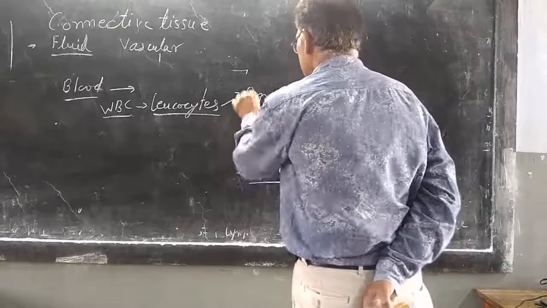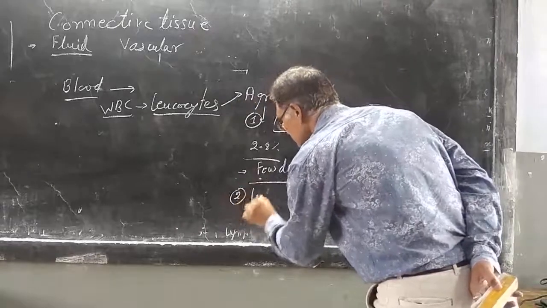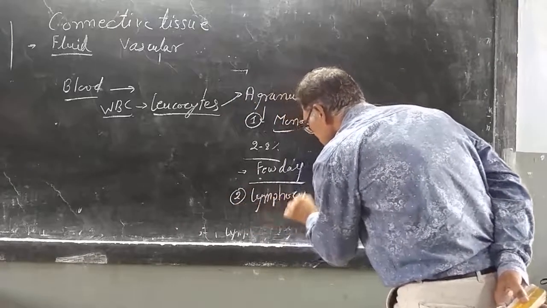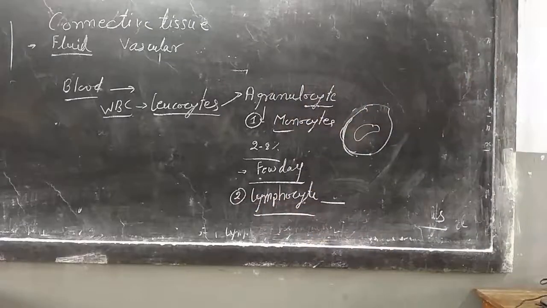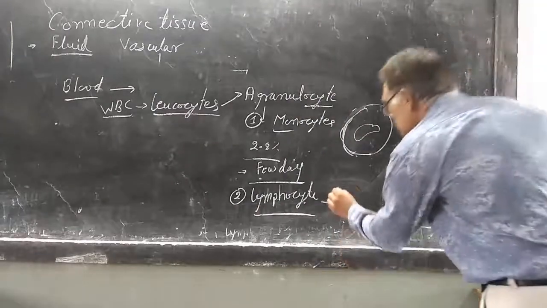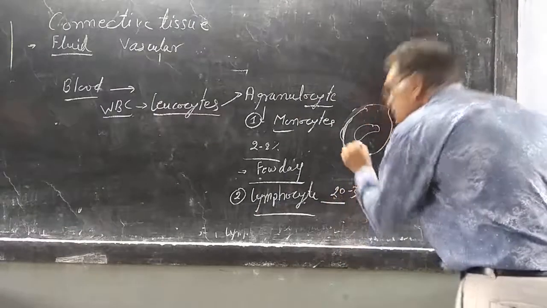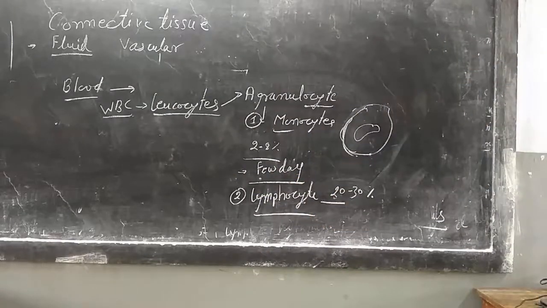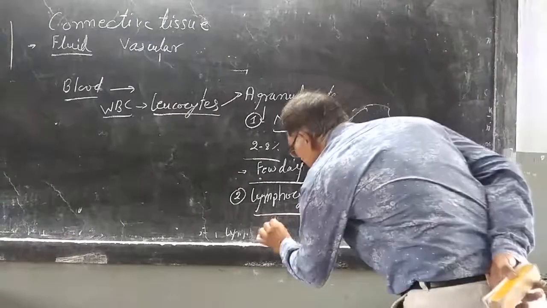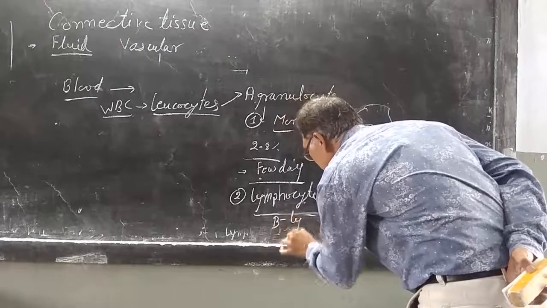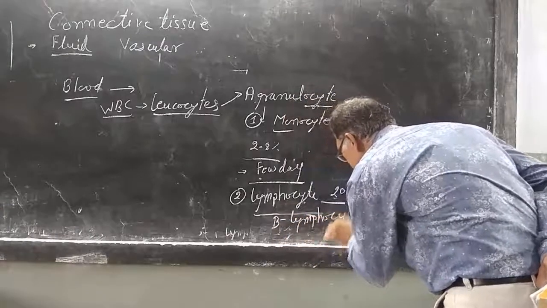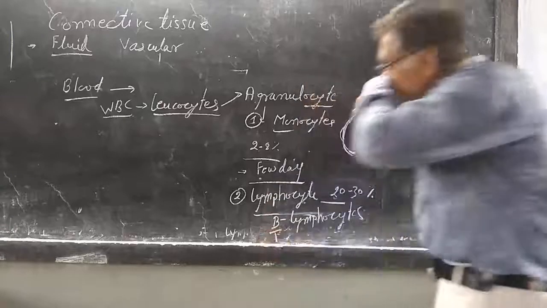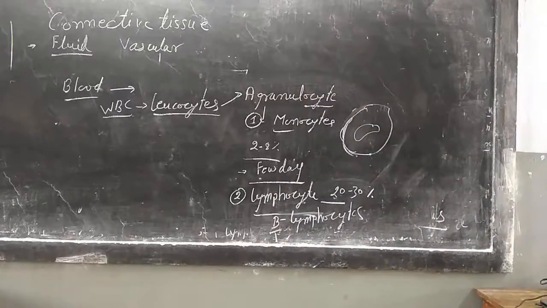This is one agranulocyte, the second one is lymphocytes. Lymphocytes are present most abundantly, about 20 to 30% of leukocytes in the blood, and there are two types: B lymphocytes and T lymphocytes.